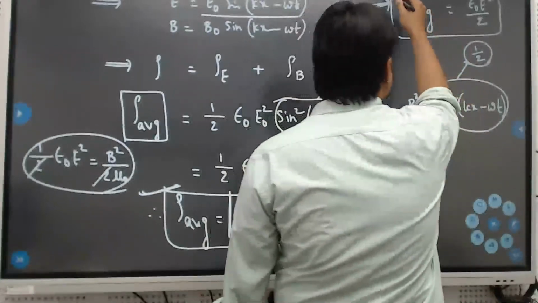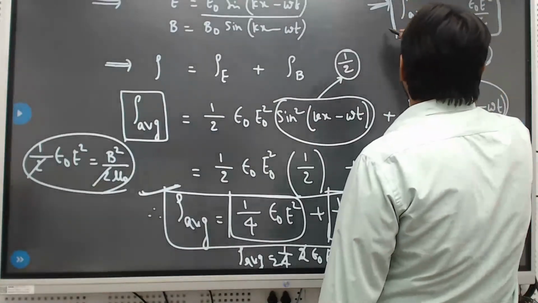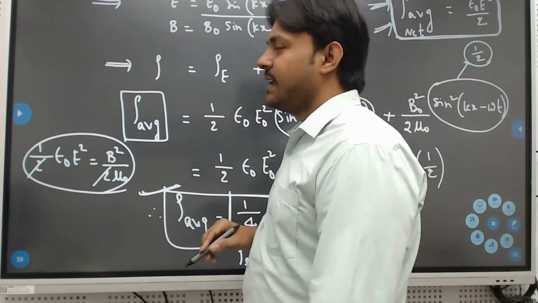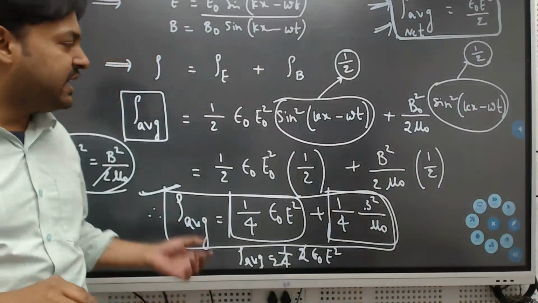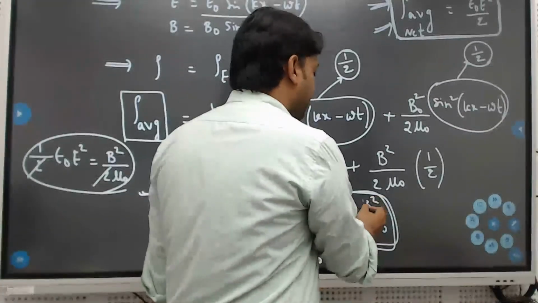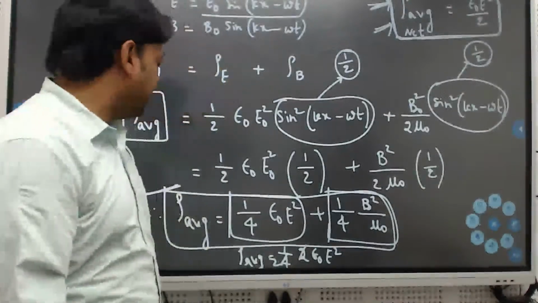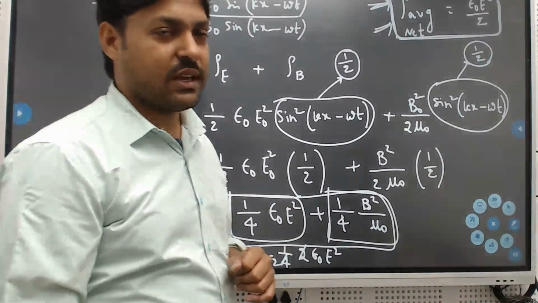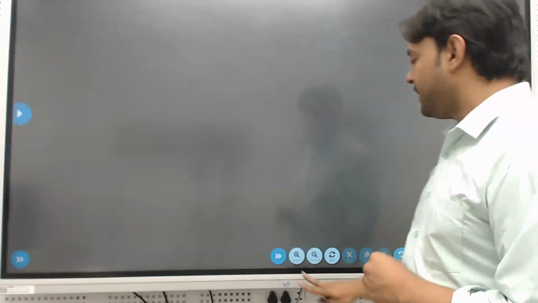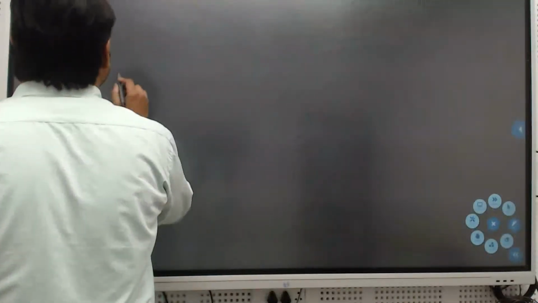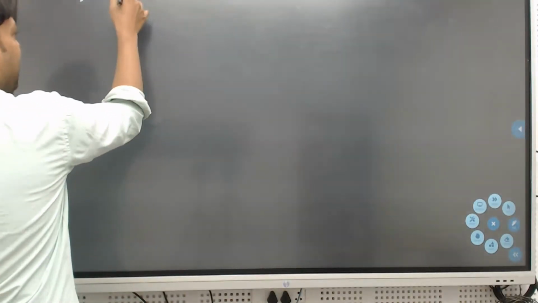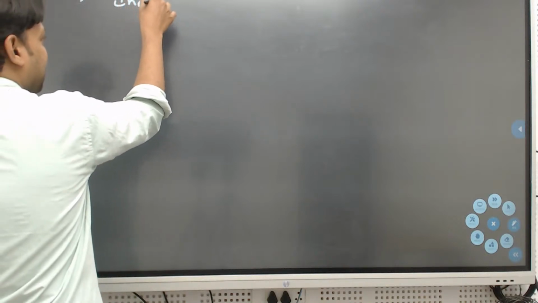So if they give a wave equation, we have to calculate the net average density for both. Individually, if they ask, you can go with 1 by 4 epsilon naught E square or 1 by 4 B square by mu naught. So this is the energy density concept. Okay, energy density, right? After energy density, another important concept is intensity.